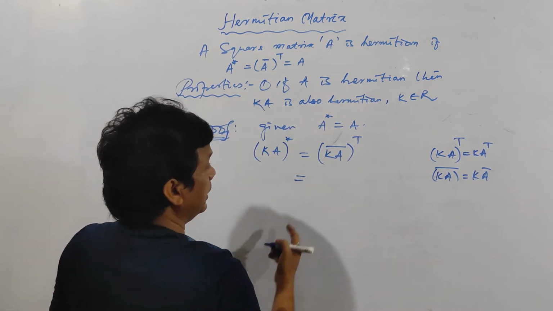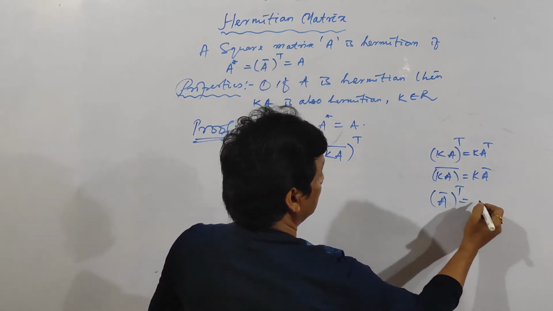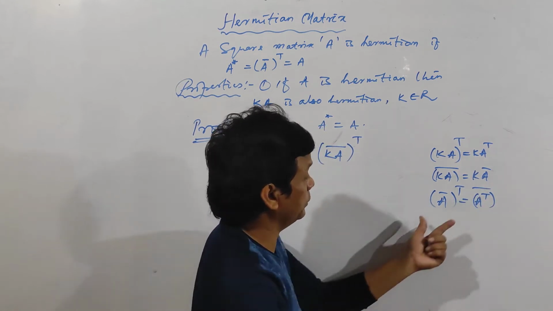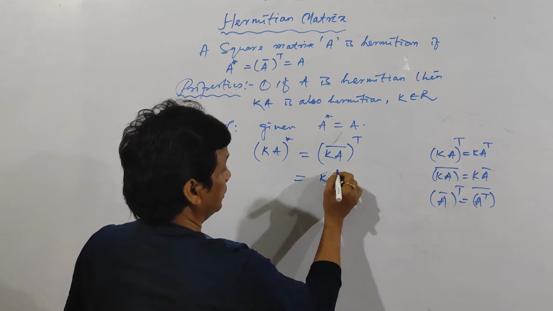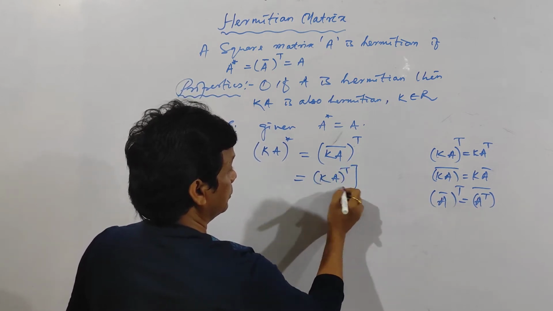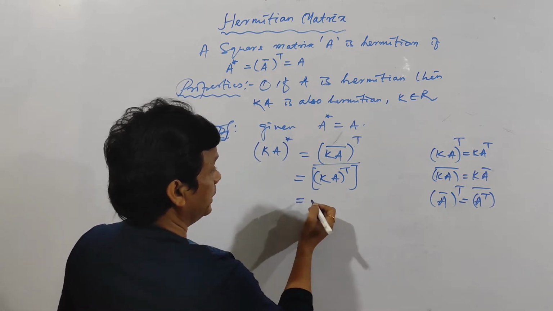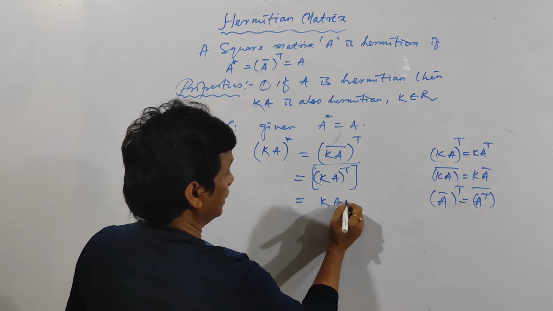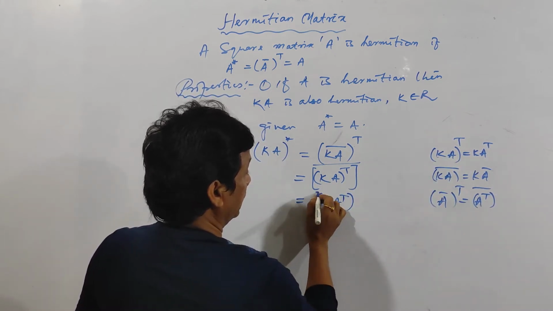Now already I have told you A bar transpose is equal to A transpose whole bar. So it is equal to k into A transpose whole bar.